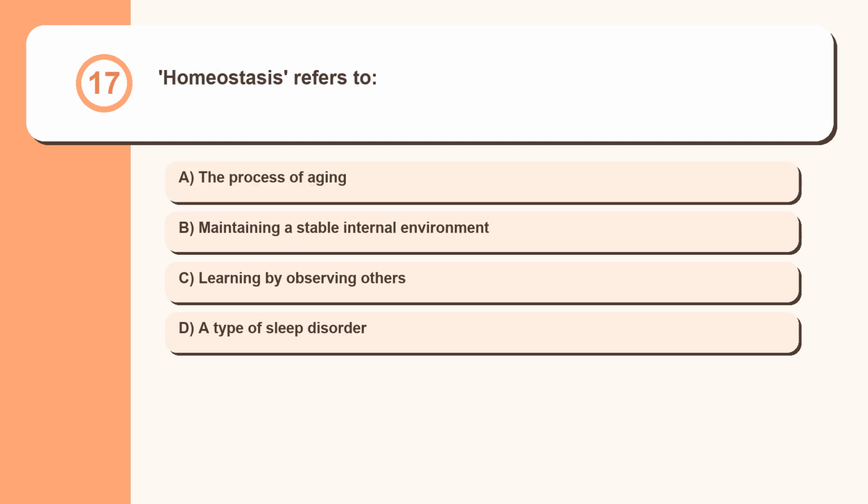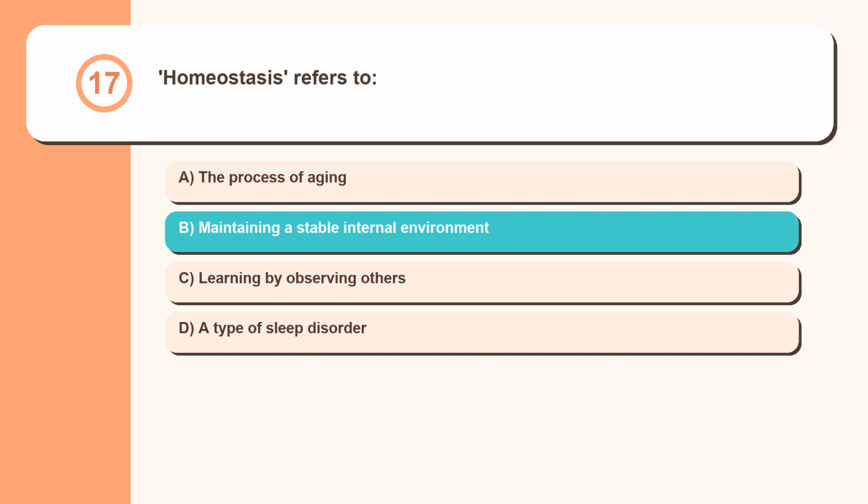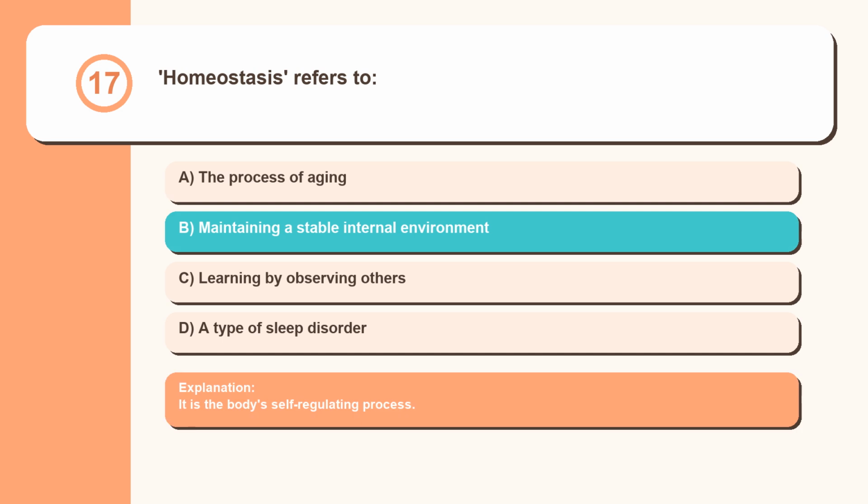Question 17. Homeostasis refers to: the process of aging, maintaining a stable internal environment, learning by observing others, a type of sleep disorder. It is the body's self-regulating process.